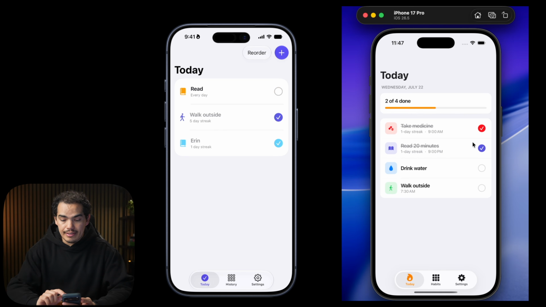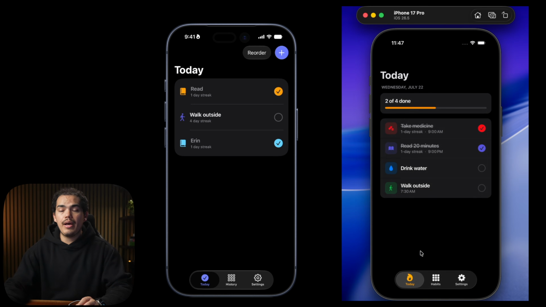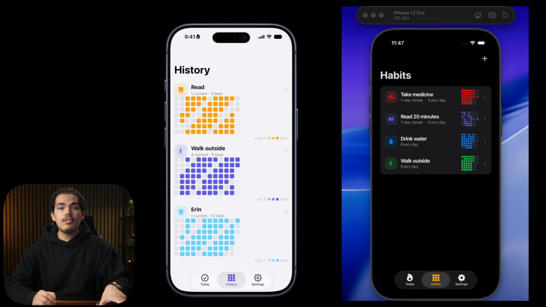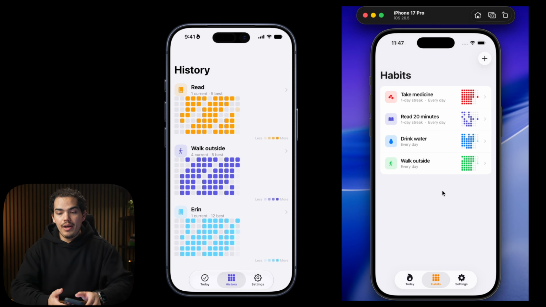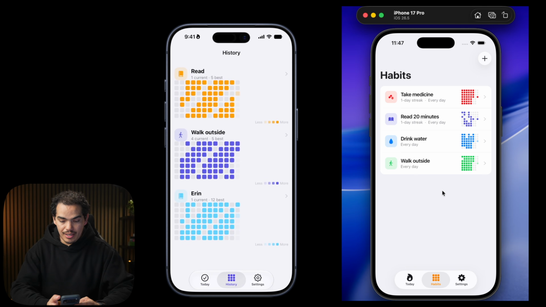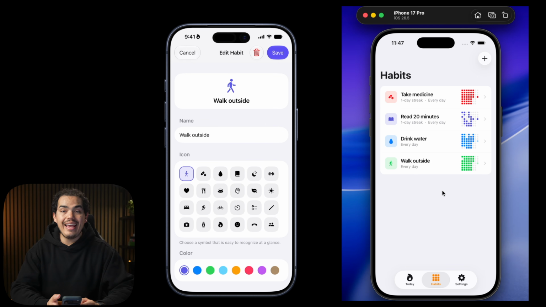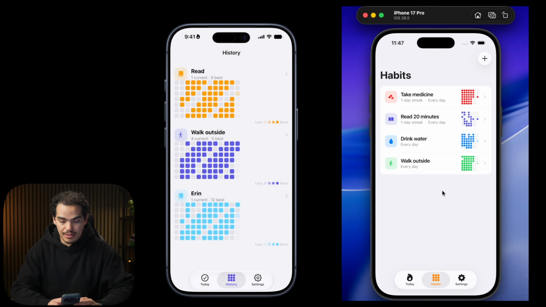So we can mark items as done. Both models were able to add dark mode successfully and it looks great on both. Then we have the habits tab. You can tell me which one looks better to you. I personally like both. Fable added a plus button that allows me to create a habit from this screen, while GPT called it history, and we can navigate with some transition to edit that specific habit.